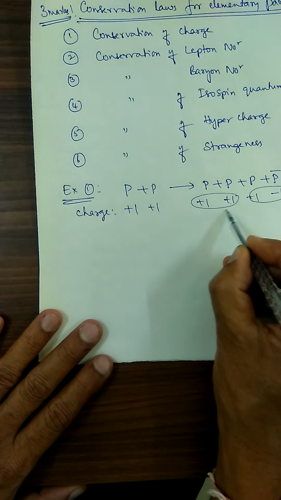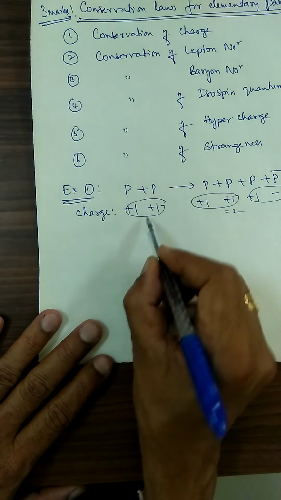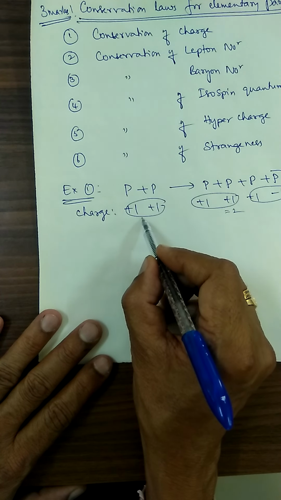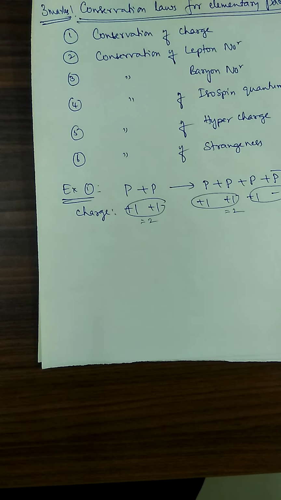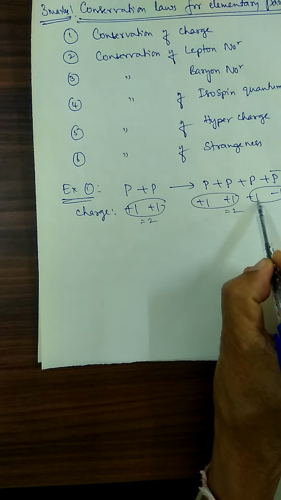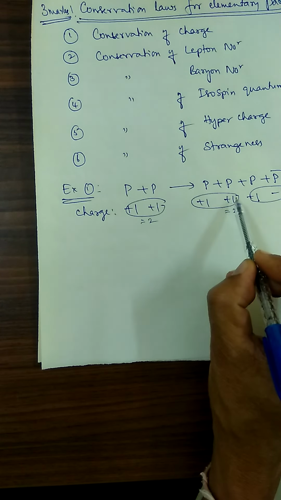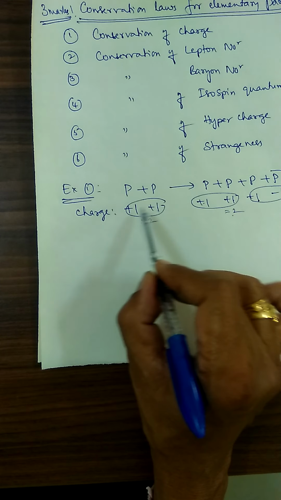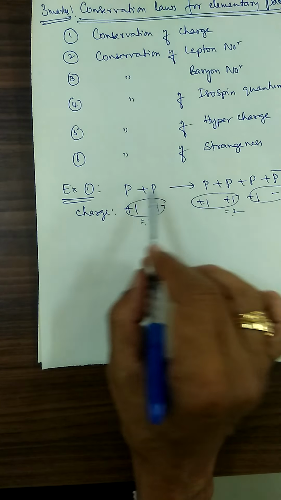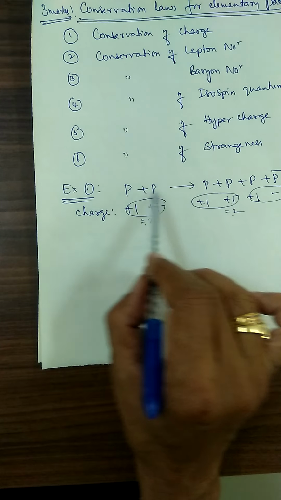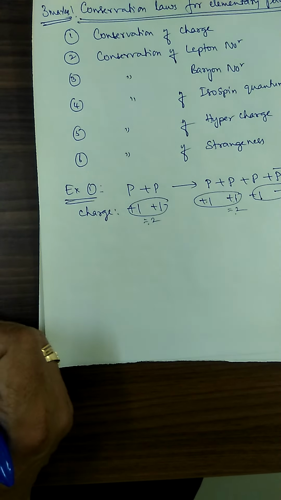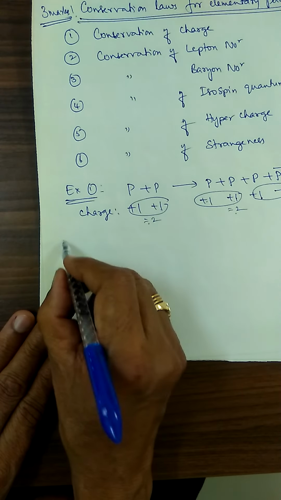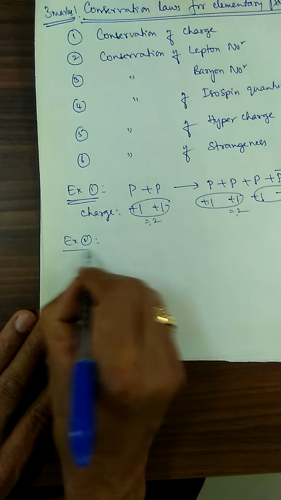So -1 plus 1 is equal to 0 here. On one side 1 plus 1 is equal to 2, and here also 1 plus 1 is equal to 2. The +1 and -1 get neutralized. Therefore, in this reaction there is conservation of charge. Okay, example number 2.